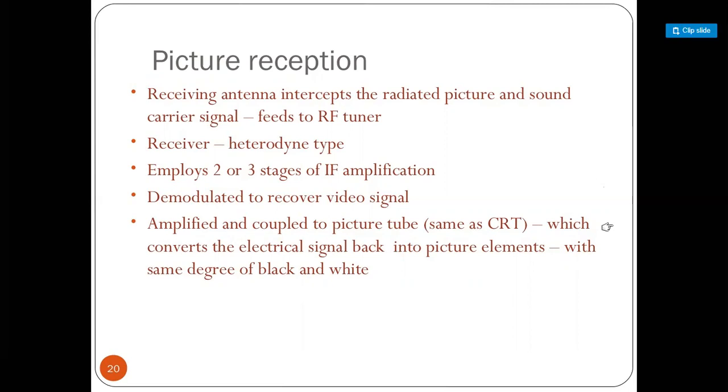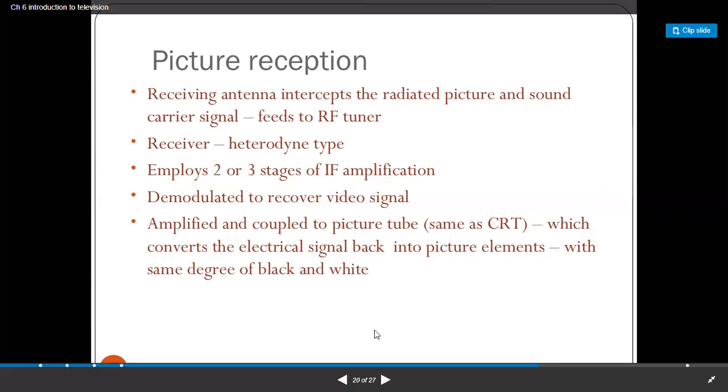For the IF, we are using 2 or 3 stages, because the signal must be smooth in nature. So we are using 2 or 3 stages of IF amplification. Then the video carrier is demodulated, and the received video signal is amplified and coupled to the picture tube, and the picture tube shows the picture which we have captured through the camera tube.